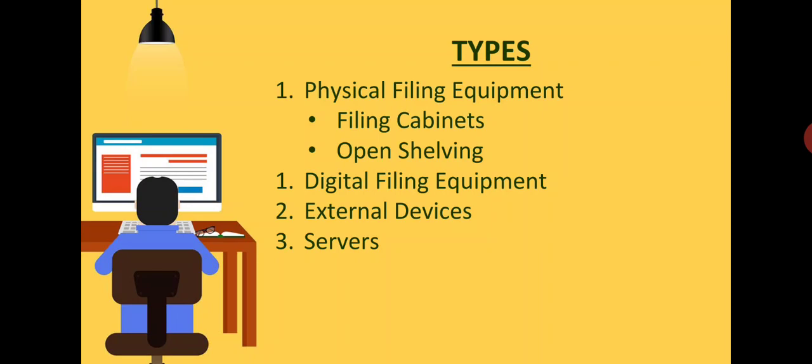The second one is digital filing equipment. The third one is external devices. And the fourth one is servers. Today we are going to discuss in detail each and every type of filing equipment.